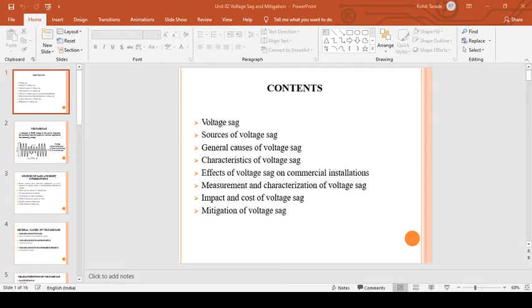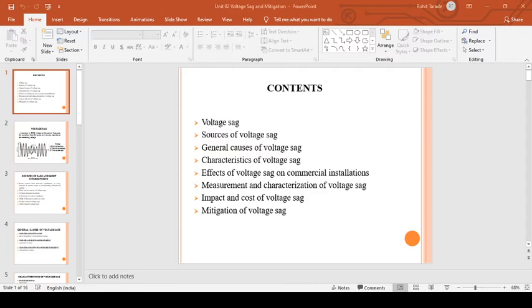We shall discuss the voltage sag, sources of the voltage sag, general causes of the voltage sag, characteristics of the voltage sag, effects of the voltage sag on the commercial installations, measurement and characterization of the voltage sag, impact and the cost of the voltage sag, and mitigation of the voltage sag. So let us start with the first point.